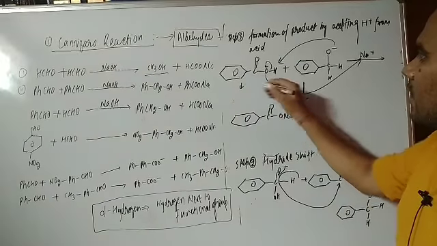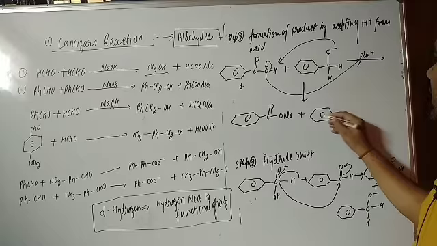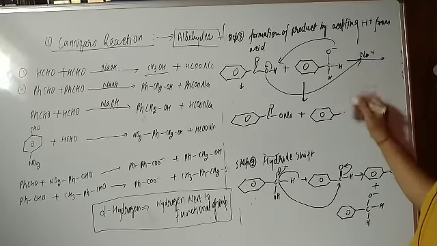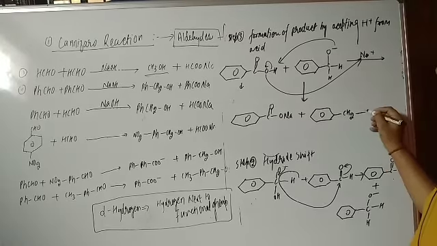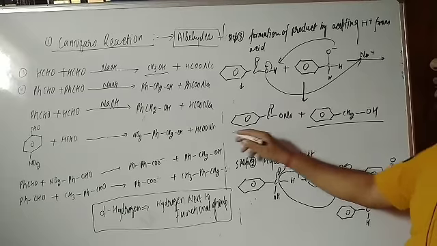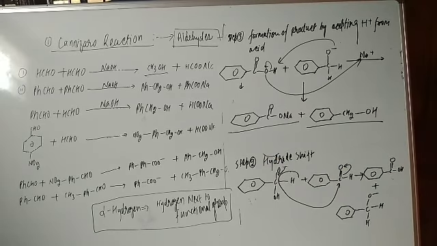This is forming, and the other compound, you see students, will be benzyl alcohol, that is C, CH2, and here is this O and this H, so OH. So this is the benzyl alcohol and sodium benzoate. So this is the mechanism of the second reaction, students. I hope it will be helpful to you to understand.